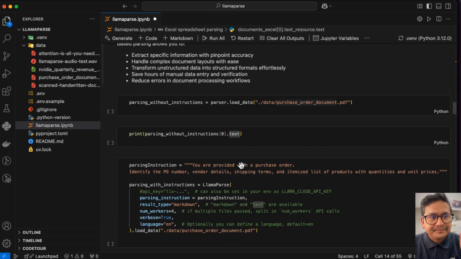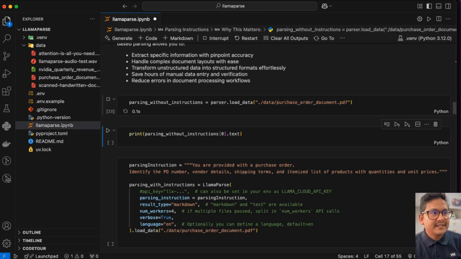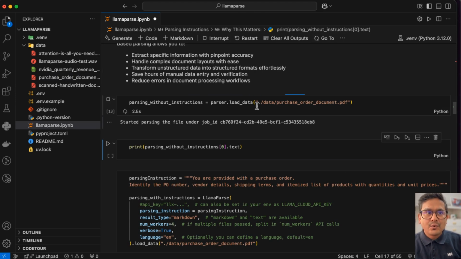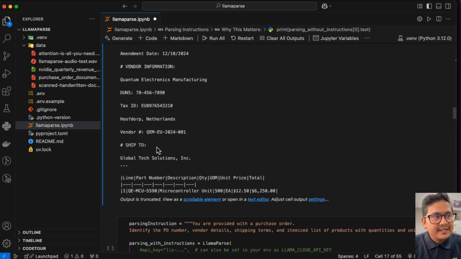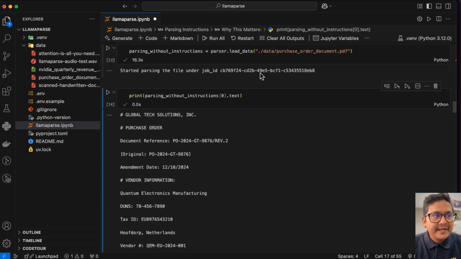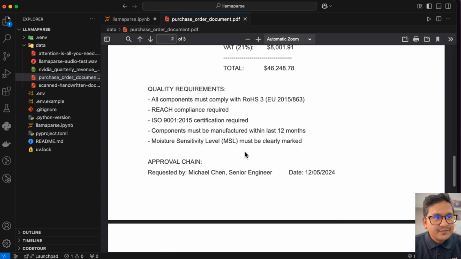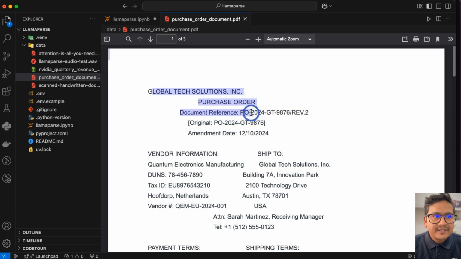So what we can do, let me load this first, right? Just with the simple parser's load data, and that's it. We have the parser. And now if I want to just extract the text, I can just run this once that is running, because it is taking, of course, some time to do the parsing. That is done. I can just run this. So now you can see that it is parsed here, but this is what it is there, right, in the PDF. So Global Text Solutions and all the different things. I can just open this. So if you go here, you can see Global Text Solutions and all the different things is there, vendor information, SIP2, and so on.